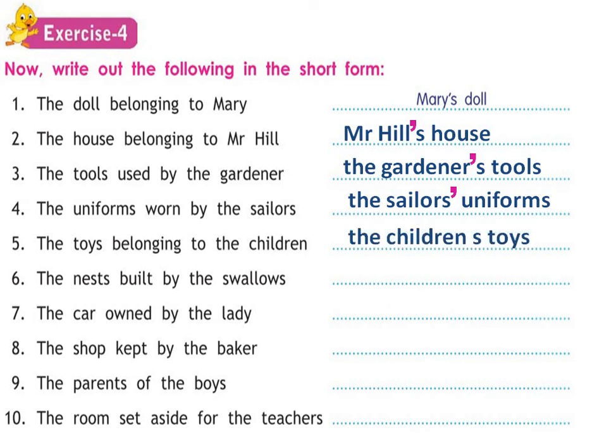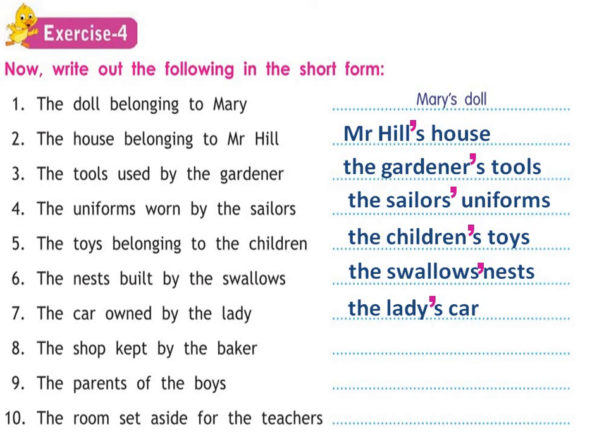The toys belonging to the children. Whose toys? The children's toys. And after children, you will add apostrophe S. The nest built by the swallows. Whose nest? The swallows' nest. Swallows already end in S, so we will only add apostrophe here. The car owned by the lady. Whose car? The lady's car. Lady is singular. We don't have S, so we will add apostrophe S here.